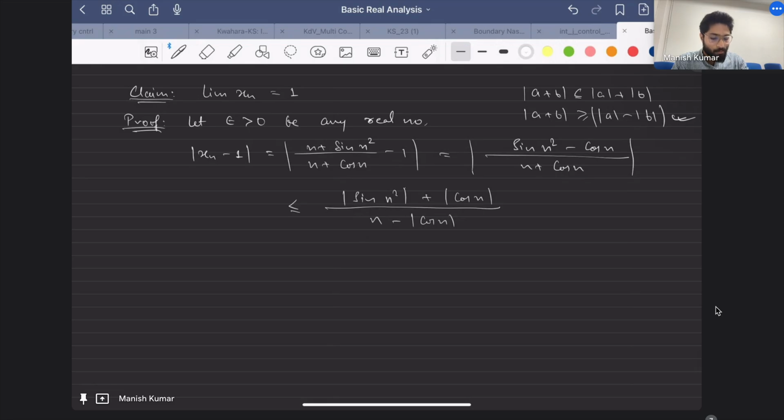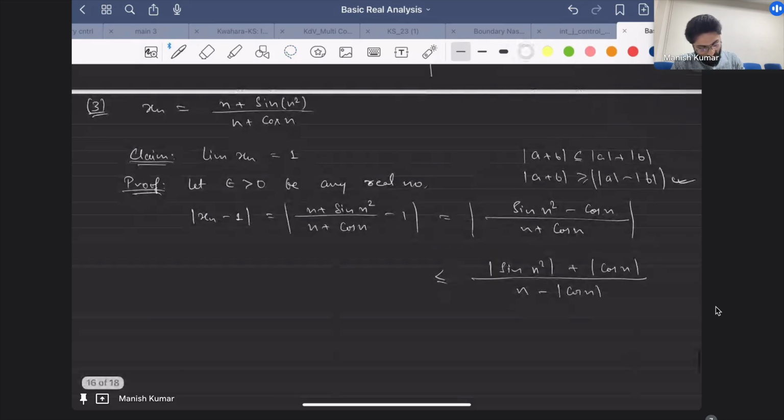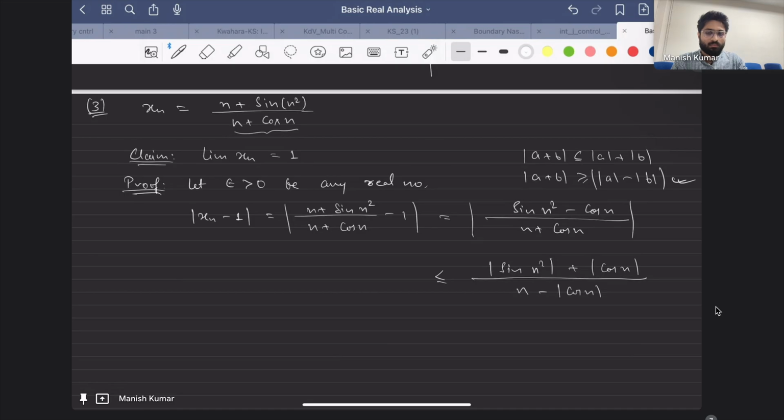But one thing here: is there any possibility that this will become 0? Otherwise we cannot write this, correct? Or I should have asked this in the beginning. When I am writing this, what if it becomes 0? Sir, it will become 0 at an irrational number, at pi by 2, cos of pi by 2 is 0, right?